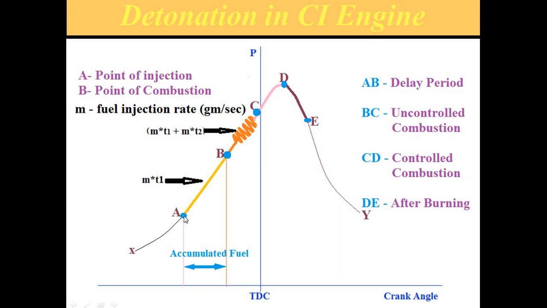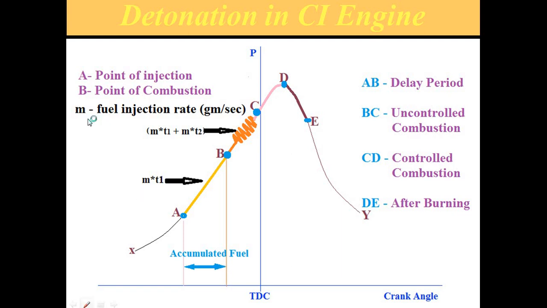If you observe, A is the point of injection where fuel is injected, and B is the point of combustion. So actual combustion starts at this point. During the A to B period, whatever fuel is injected is called the accumulated fuel.